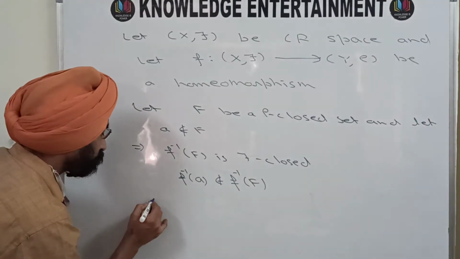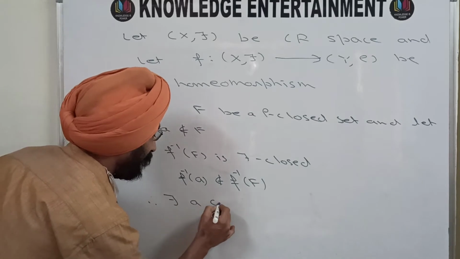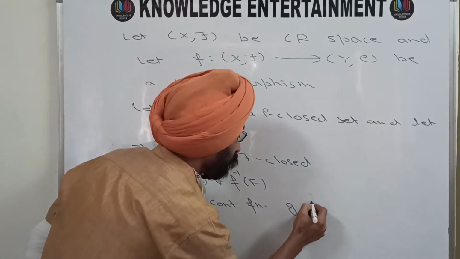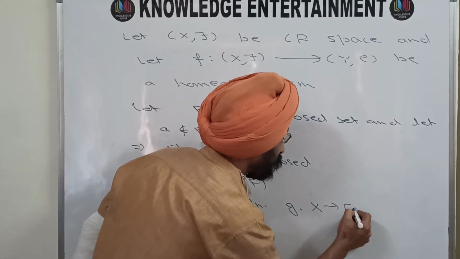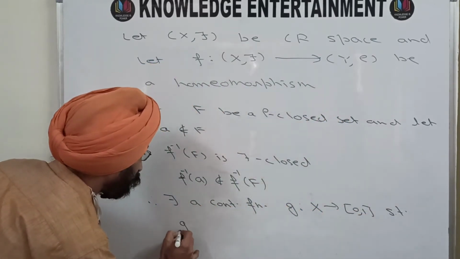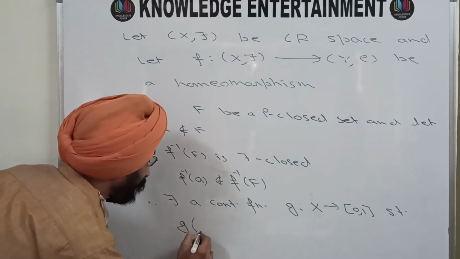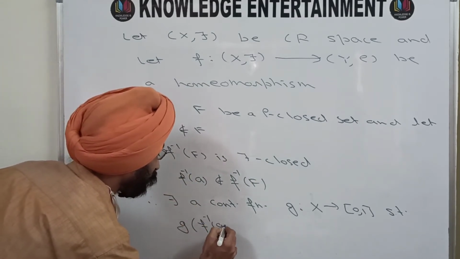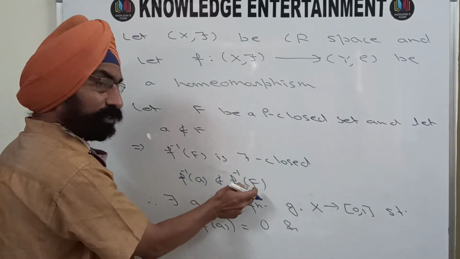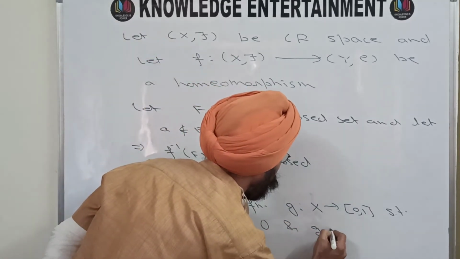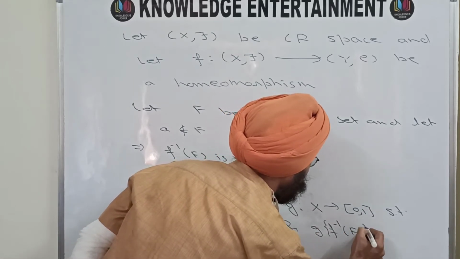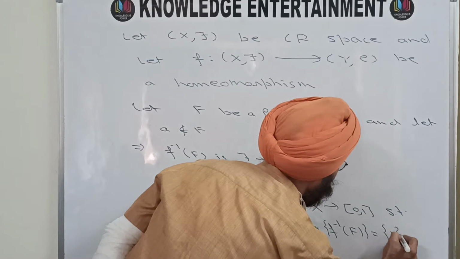So there exists a continuous function, I am naming it G, from X to [0, 1] such that G of f inverse A is 0, and G of f inverse F is the singleton set {1}.